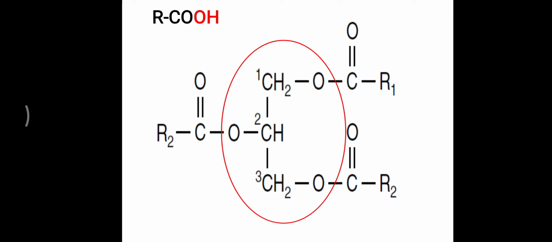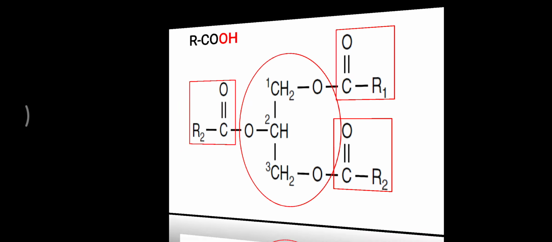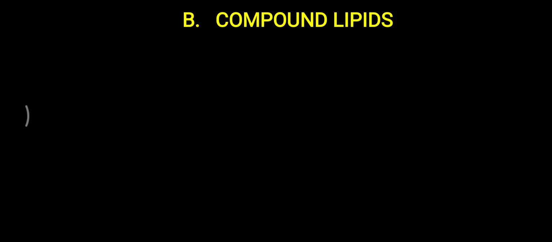Now for the second: when a second fatty acid molecule is attached over the glycerol molecule, it is called diacylglycerol. Di means two fatty acids are attached over the glycerol molecule. Further, with one more fatty acid attachment, it is written as R3. This third fatty acid is attached over the glycerol molecule, and that makes a triacylglycerol, or sometimes it is simply called a triglyceride, or another name, neutral fat. That is one of the best examples of a simple lipid. Simple lipid is nothing but just alcohol plus fatty acid. In our body the alcohol is mostly the glycerol molecule.